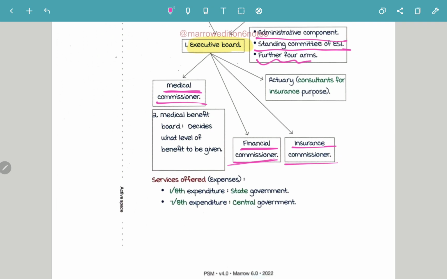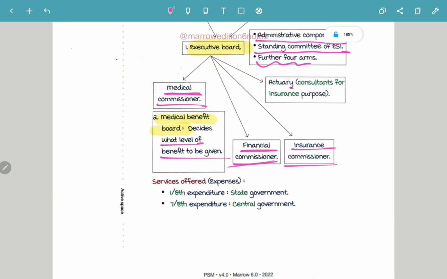Now moving on to the medical benefit board. It is a very important board. Why is this medical benefit board there? It is there to decide what level of benefit can be given for each criteria. And then we have an actuary.